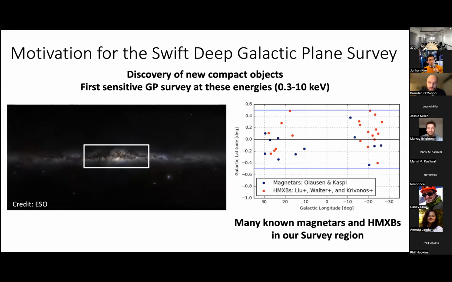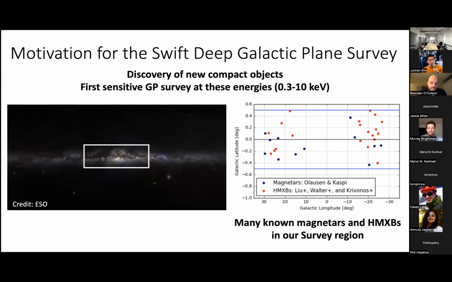So this is also the first sensitive galactic plane survey at these X-ray energies. Past surveys like ASCA were a little bit less sensitive, detecting only the brightest sources. And the past galactic plane survey performed by Swift was a factor of 10 shallower than this survey.